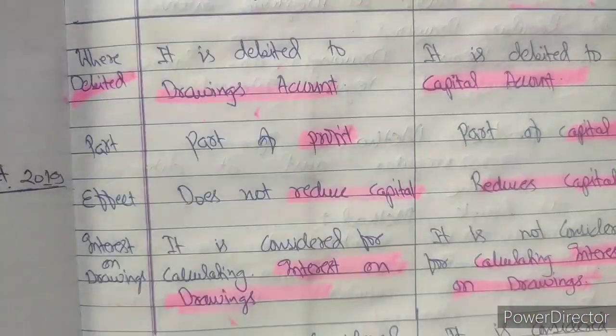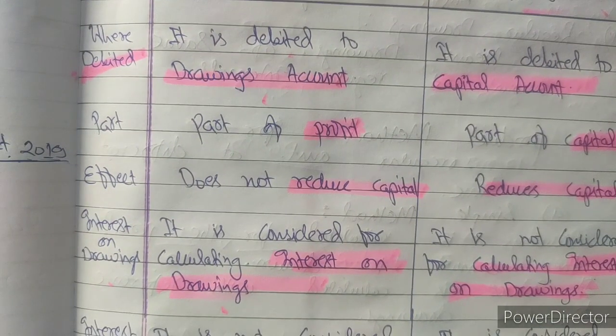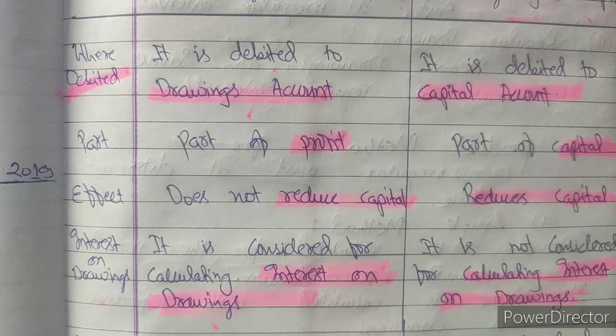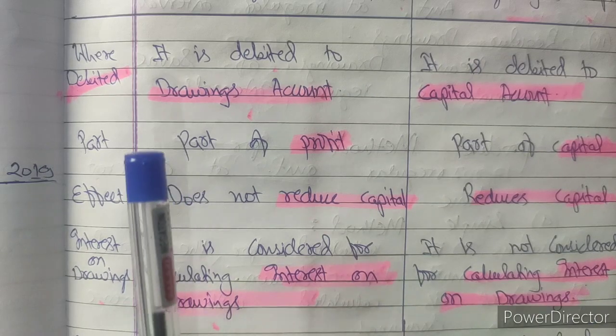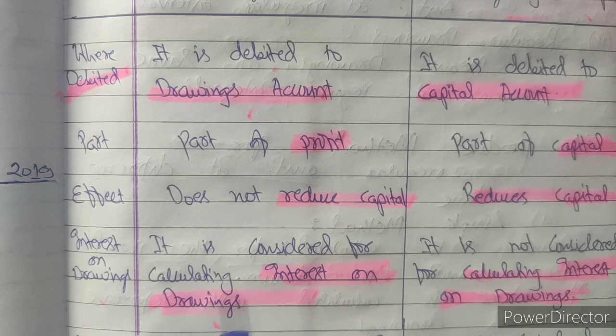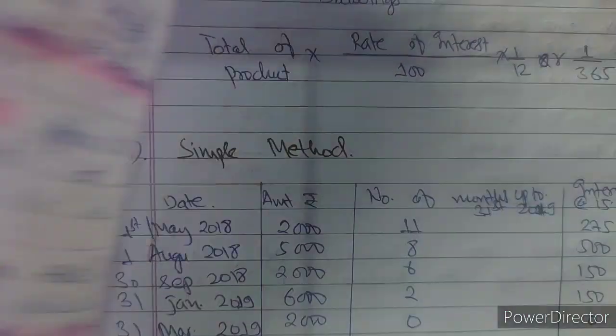For your basic understanding, you are supposed to know that whenever there is a drawing against capital, it will reduce capital and only the interest on capital will be affected. There will be no charge as interest on drawing. But whenever there is a drawing against profit, it will not affect interest on capital. It will be the same, but it will be the base for charging interest on drawing, and that will be charged. Hope this concept is clear.